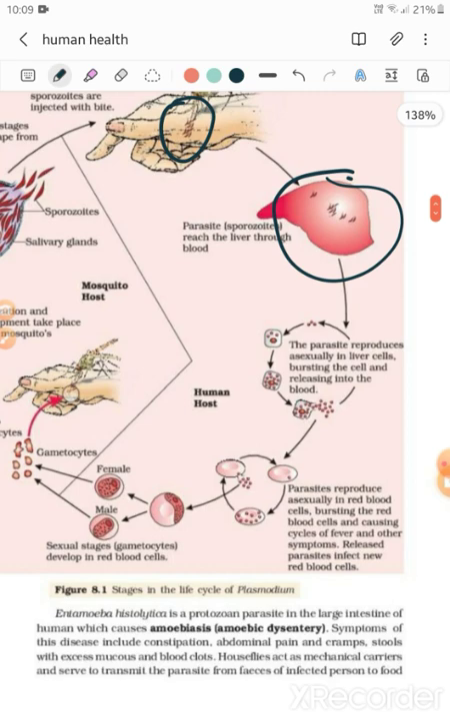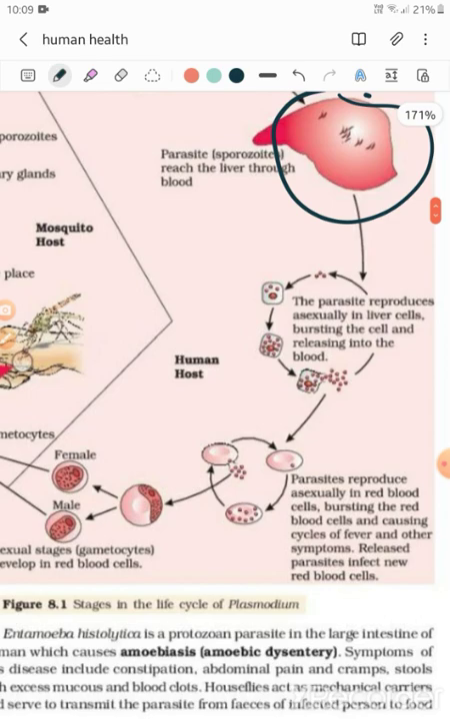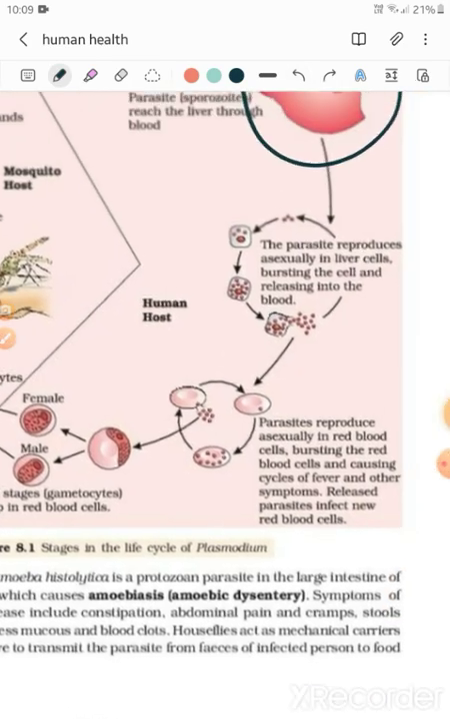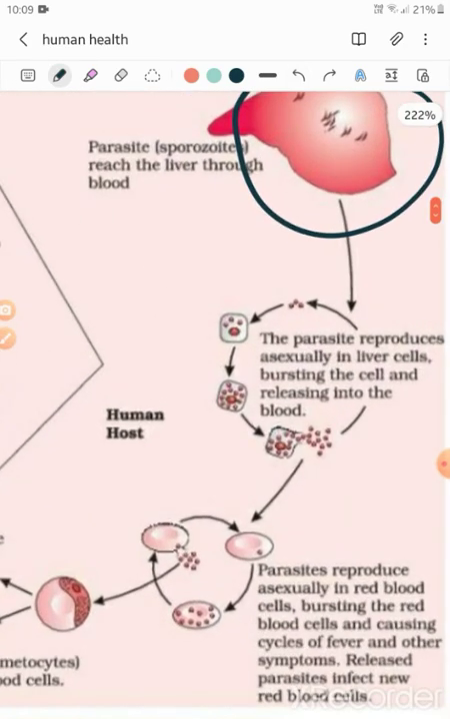Fine. So in the liver, it will start reproducing asexually. It will start dividing. That means asexually it will reproduce in the liver. There were three parasites that would enter the liver cell. They start multiplying and they rupture the liver cell and enter into the blood.